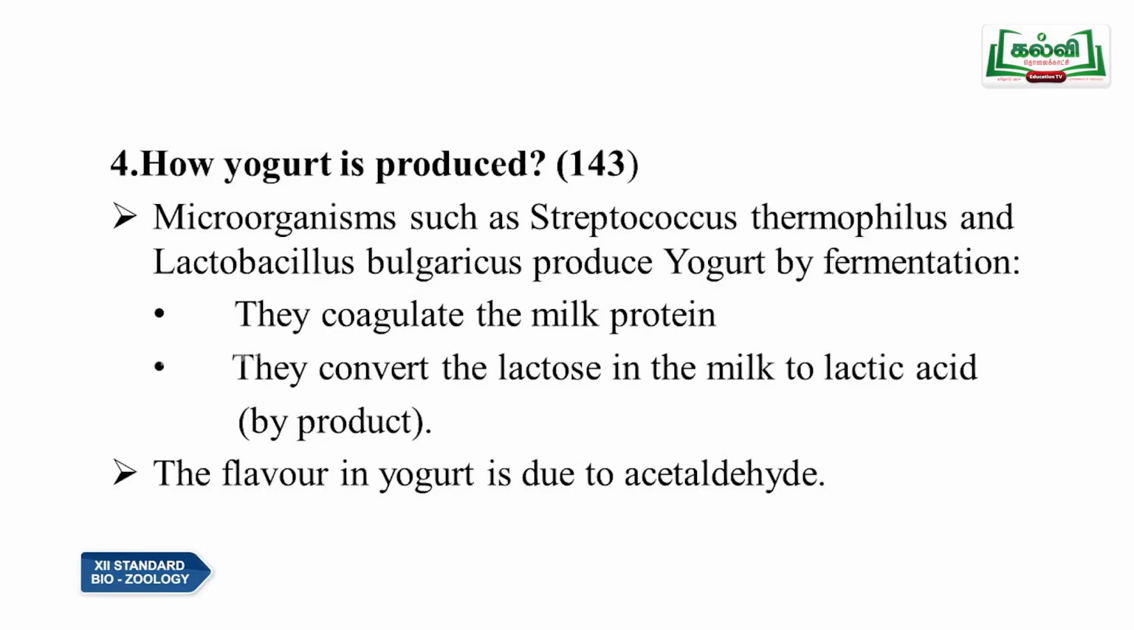So the fourth question is how yogurt is produced. It is on page number 143. Microorganisms such as Streptococcus thermophilus and Lactobacillus bulgaricus produce yogurt by fermentation. They first coagulate the milk protein and then convert the lactose in milk to lactic acid. Lactic acid is a byproduct of the fermentation process. And the second point you have to write is that the flavor in the yogurt is due to acetaldehyde. If you write these 2 points you will get full marks.